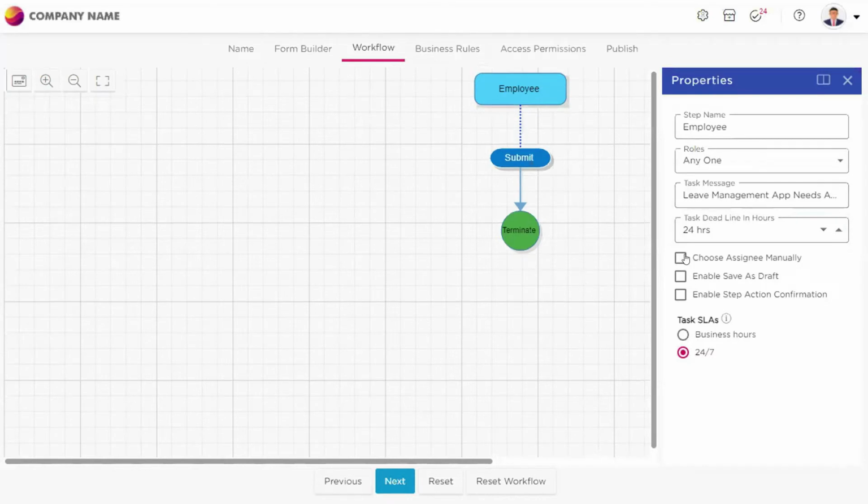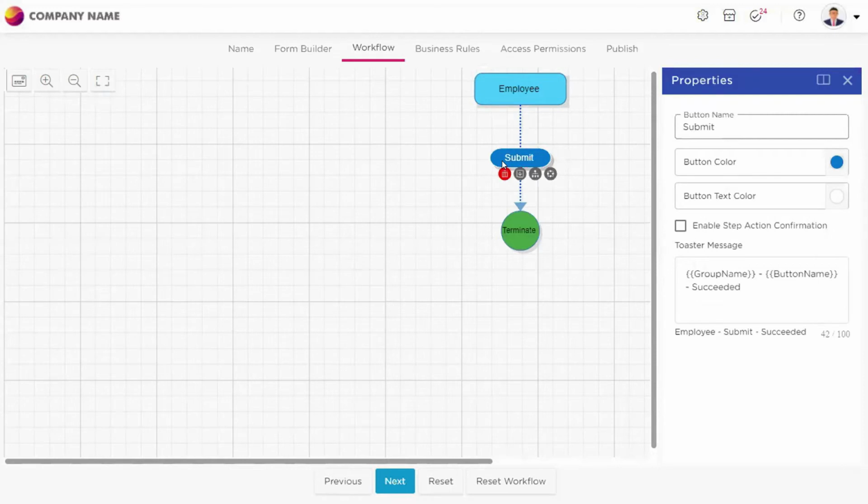So let's not go to these other options, because this is a higher level of app creation that you will slowly understand. Now let's come back to our use case. The first step is the employee, who is submitting the leave application.